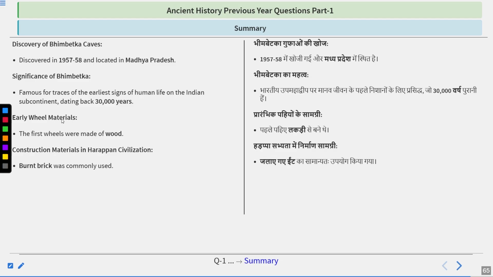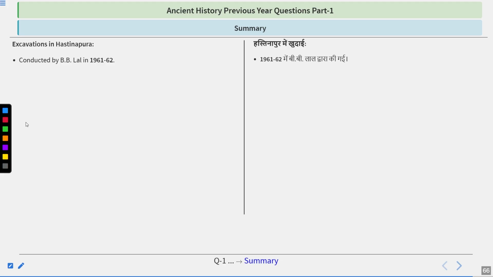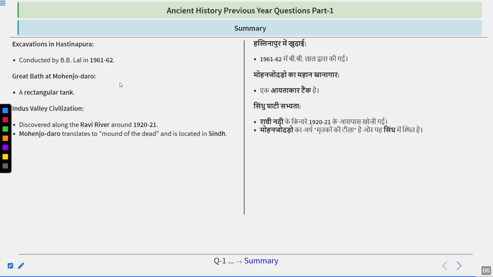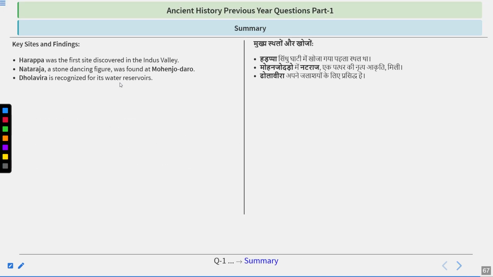Construction materials in the Harappan civilization: burnt brick was commonly used. Excavation in Hastinapur was conducted by B.B. Lal, 1961-62. The Great Bath at Mohenjo-daro is a rectangular tank. The Indus Valley civilization was discovered along the Ravi River around 1920-21. Mohenjo-daro translates to Mound of the Dead and is located in Sindh. Craft production in the Harappan civilization: Chanhudaro was primarily dedicated to craft production.